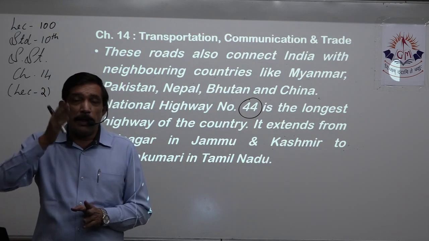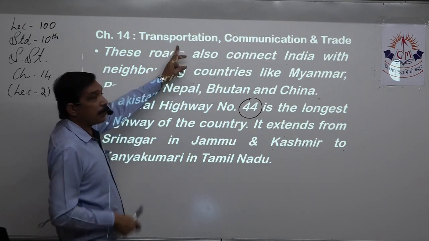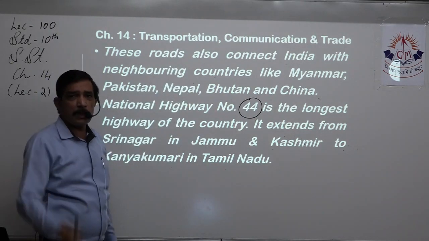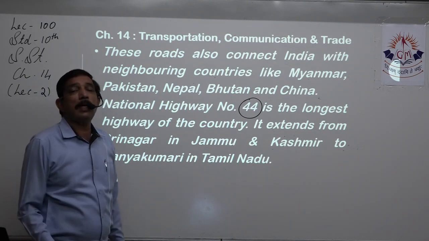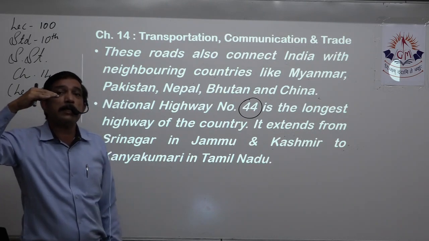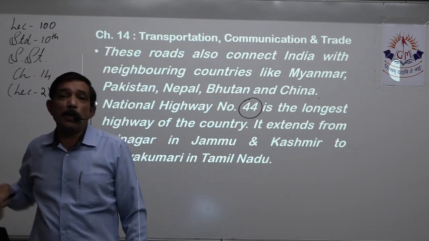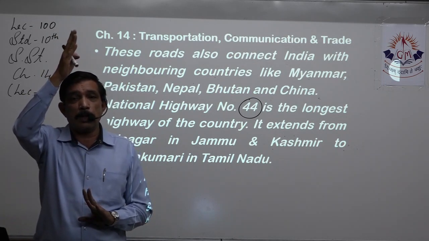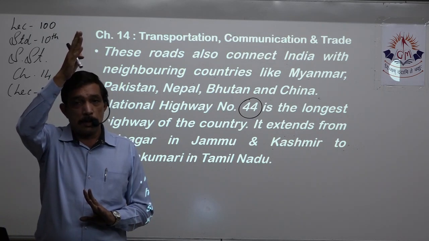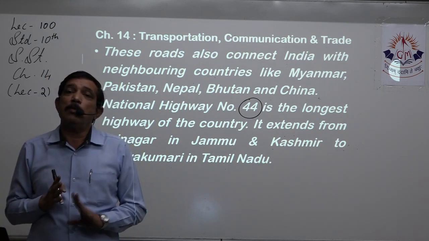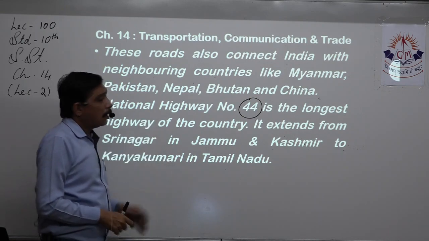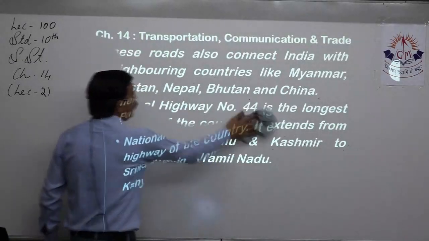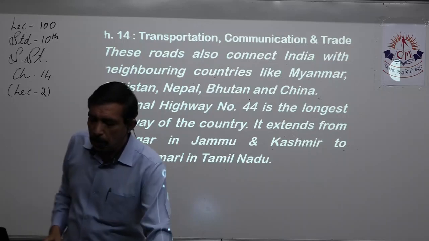So from Srinagar, passing through Delhi, that road comes straight down to Tamil Nadu. You can say it's a vertical length. It stretches the vertical length of India. India is above Srinagar also, but below Kanyakumari there is nothing, right? So it is the longest road which starts from the top of the country, the crown of the country, that is J&K, to the tip of the southern peninsula, that is Kanyakumari. Yes, we'll learn about the length and all that later on, right? These are the things that are given in the text. We'll follow that.